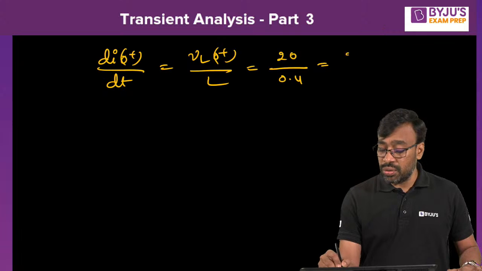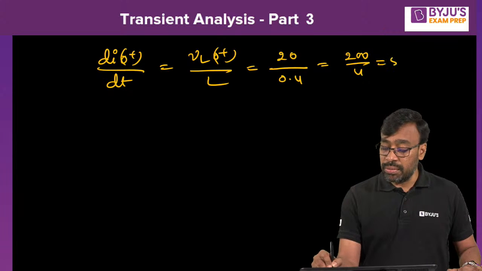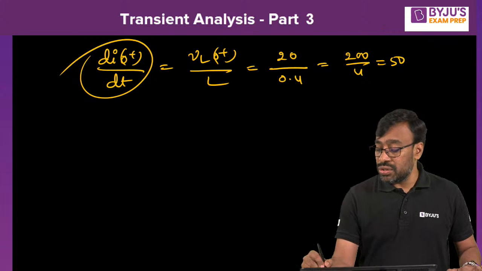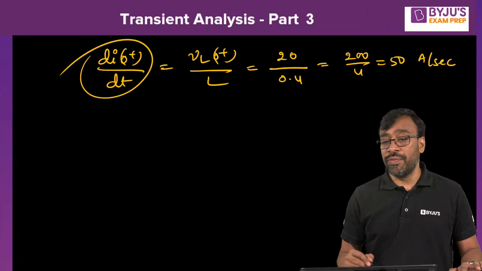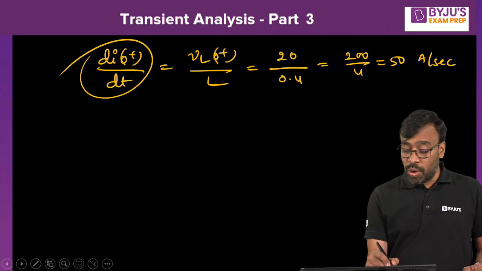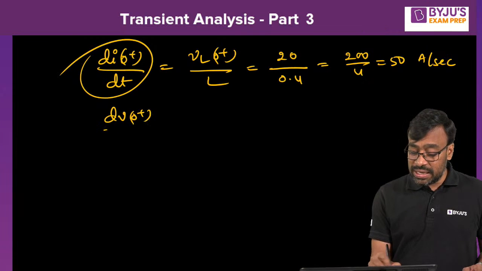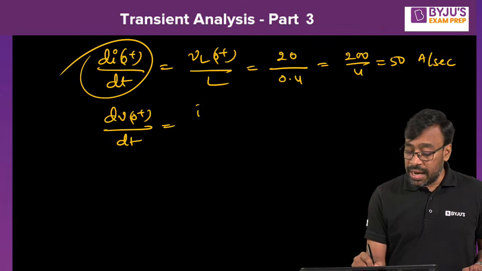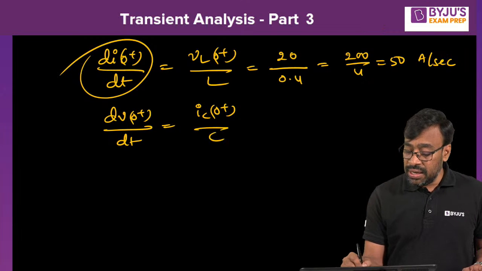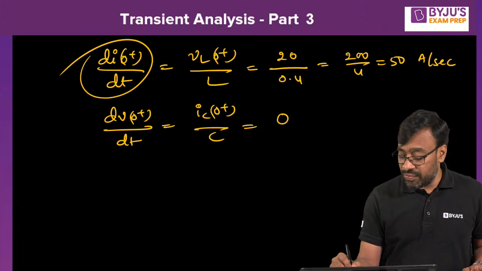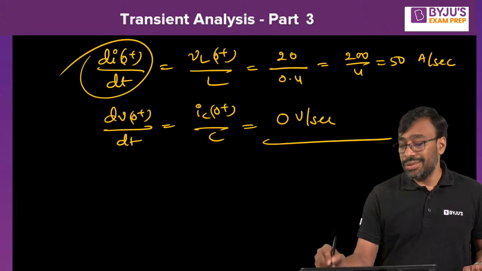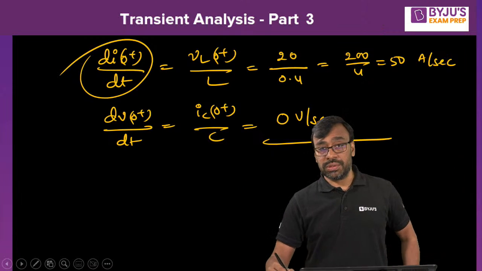So what do you get? 200 by 4, nothing but 50. This is current, so ampere per second. Hope you follow this, all of you. Then what is dV of 0 plus by dt? It is nothing but IC of 0 plus by C. IC of 0 plus is already 0, right? Therefore 0 volts per second.